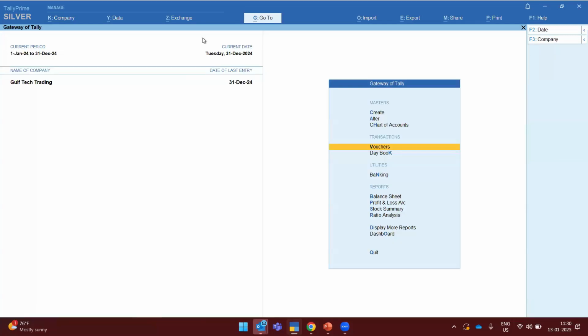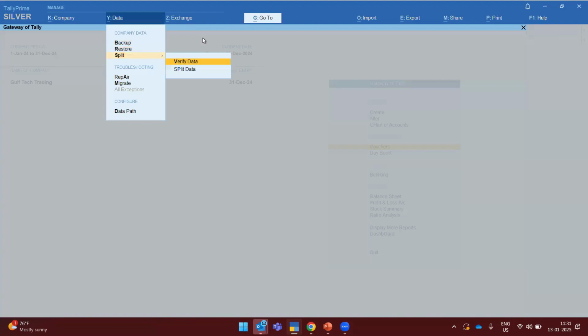If you get any kind of error, or any bill allocation error, or if you have made any changes in the ledger after recording the transaction, many people have done this already. They create one ledger under one grouping and do some transactions, and then again change the grouping. Because of this ledger change, we get this particular entry under verification. Once that verification is cleared, I will again go to split data.